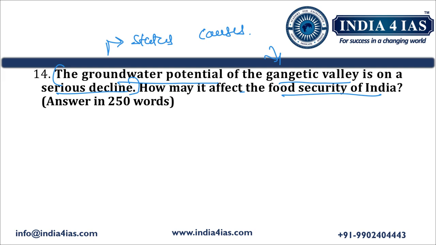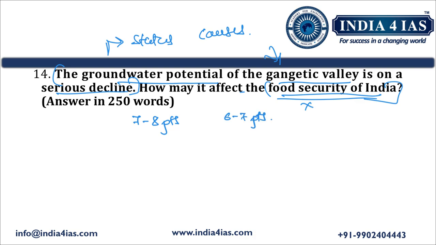In the second part, they are asking how it may affect the food security of India. So we should link the causes of the decline of the groundwater potential and its consequences on the food security of India. That is the second part. Since the question itself has two parts, we should write 7 to 8 points in the first part and another 6 to 7 points in the second part.